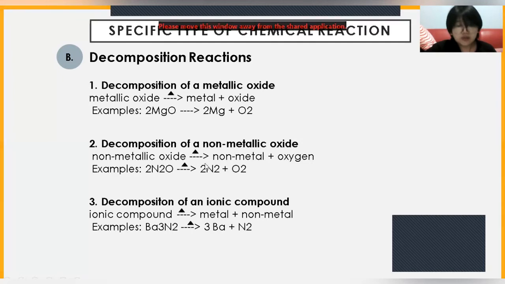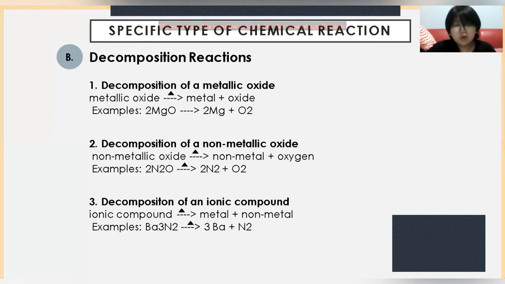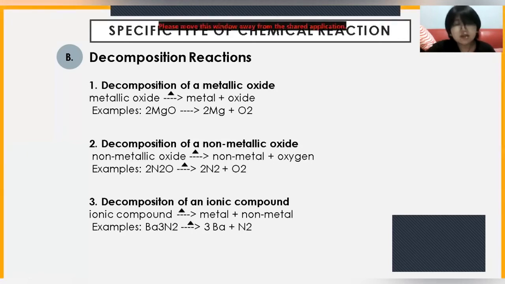When a non-metallic oxide is heated, it would yield a non-metal plus oxygen. So 2NO when heated will yield N2 plus O2. The third, we have the decomposition of an ionic compound. So when an ionic compound is heated, it will yield a metal plus a non-metal. For example, Ba3N2 when heated will yield 3Ba plus N2.